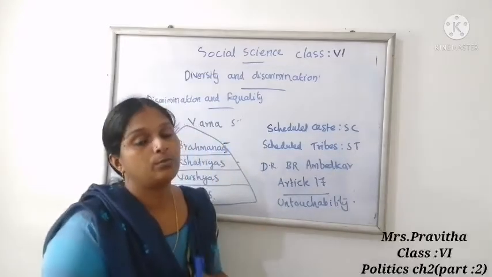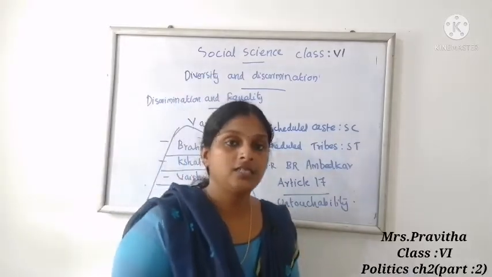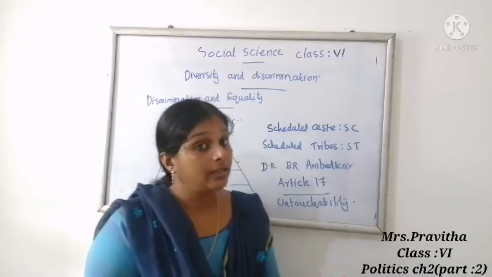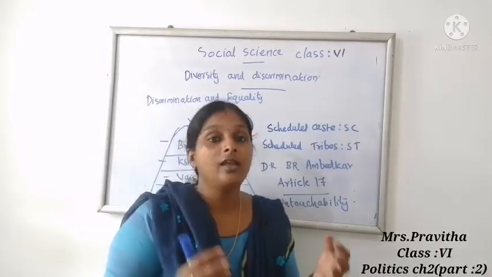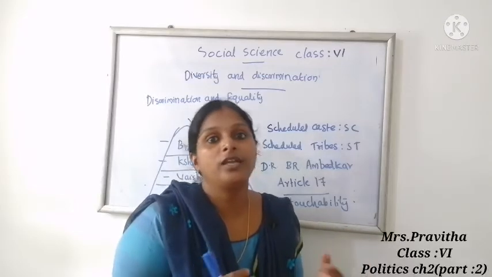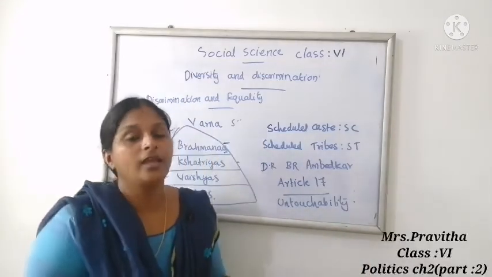Here your textbook mentions an important personality, Dr. B.R. Ambedkar. Another important personality you can mention is Mahatma Gandhi, our father of the nation, who fought against untouchability.